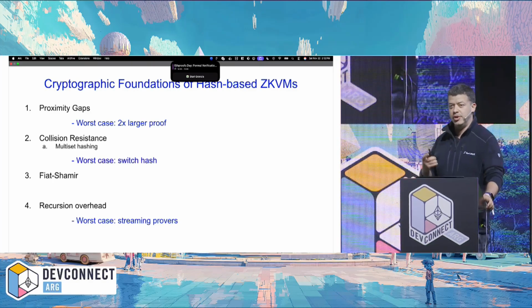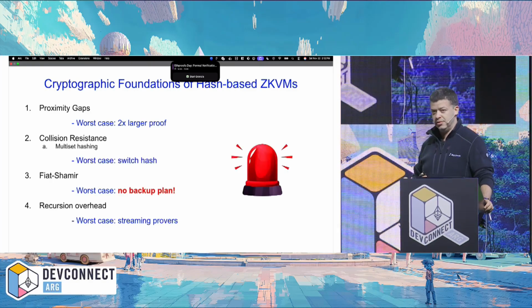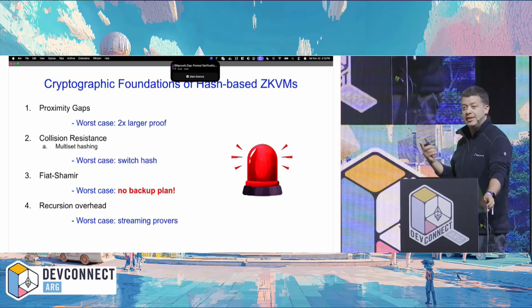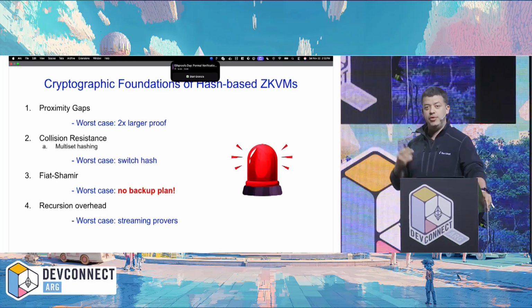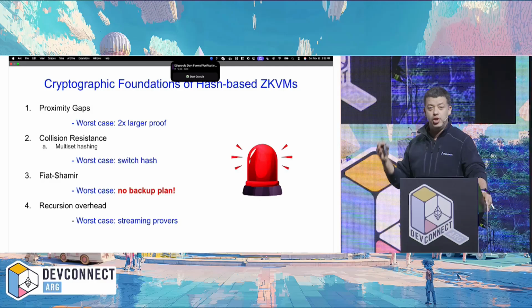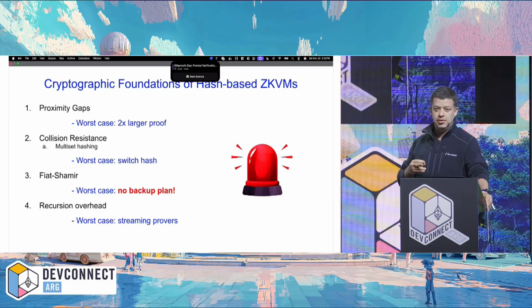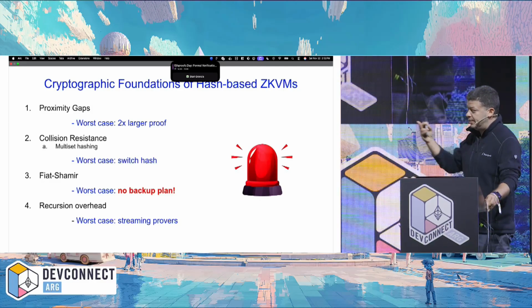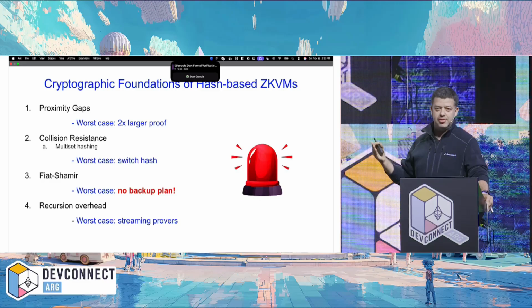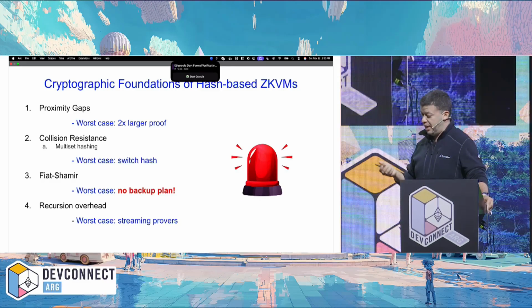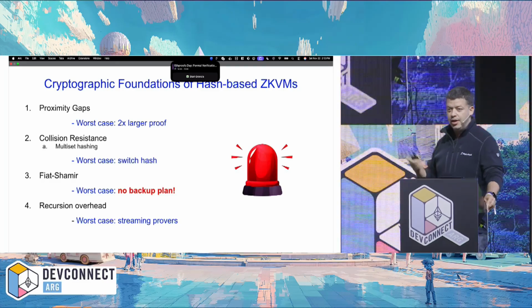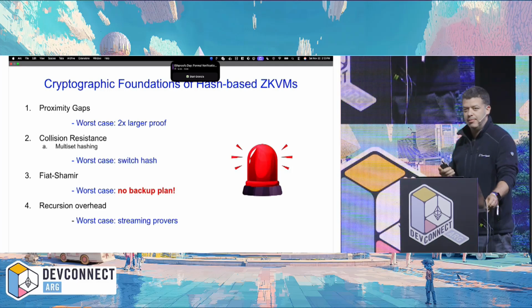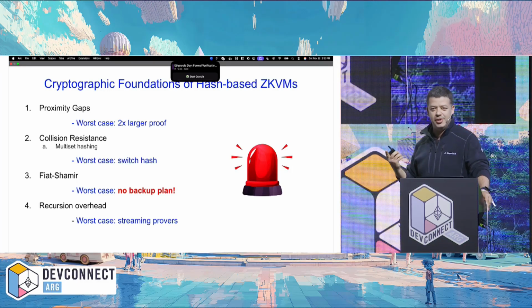The one place where we don't really have a fix is Fiat-Shamir. Okay, so we have examples of real-world protocols in which if you do Fiat-Shamir, they are entirely broken no matter what hash function you use. And if we had a similar attack against protocols that run in ZK VMs, we would have a problem. So that worries me. I don't think this event is very likely, but it's very, very risky because we don't have a backup plan.